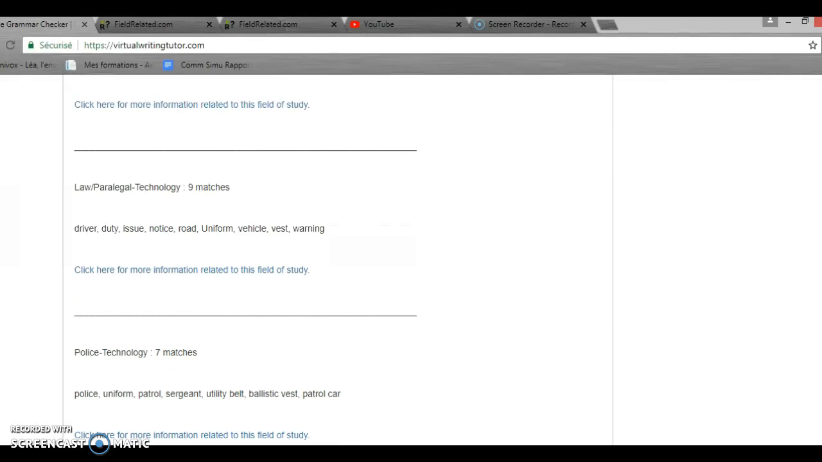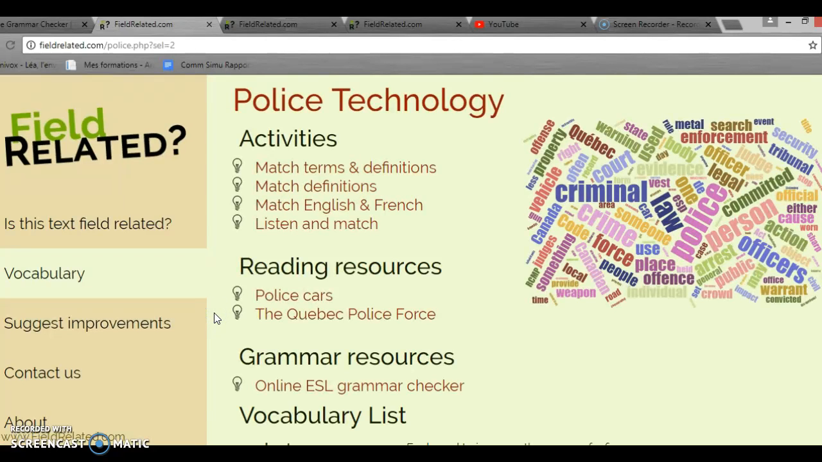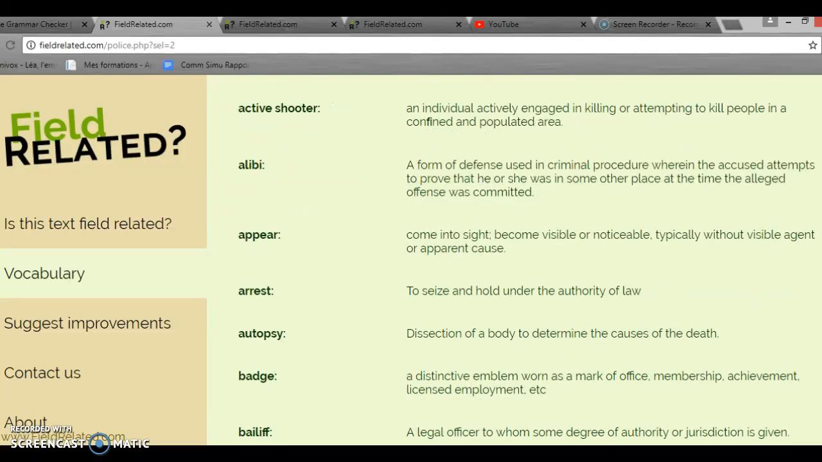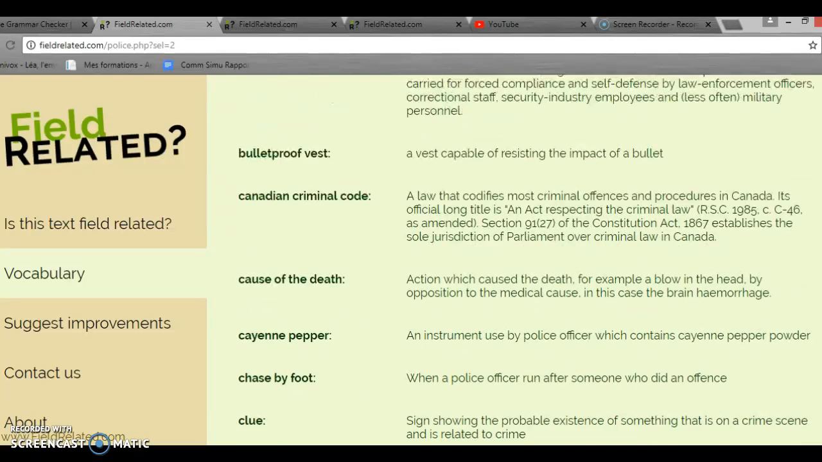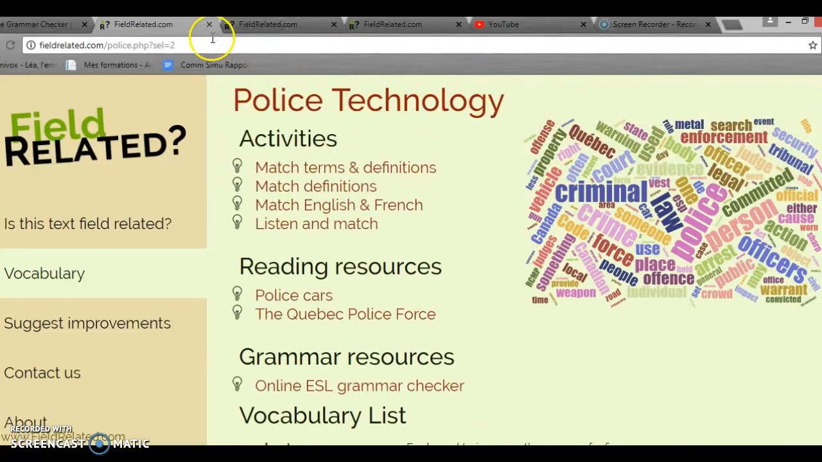You take the one that is the best for you, but for me, I'll choose police technology here, which is what we are studying. And you click on the little button here, click here for more information related to this field of study. You arrive on another website that can help you too. You'll find some words and definitions that you can add to your work or at the end of your work. And if you do, don't forget to mention it in your work. That's really important, guys.